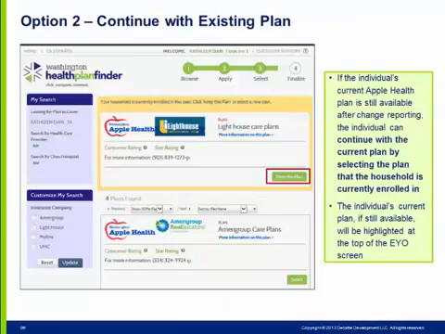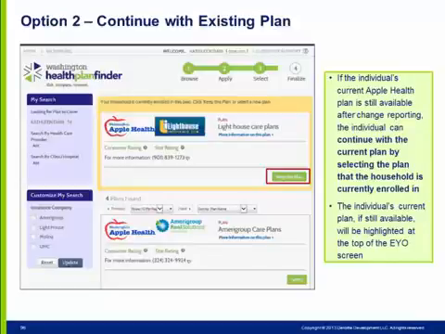If the individual's current Apple Health plan is still available, the individual can continue with the current plan by selecting the plan that the household is currently enrolled in. The individual's current plan, if still available, will be highlighted at the top of the EYO screen. If all members under Looking for Plan to Cover are eligible for the common current plan and it's available, it will be displayed and highlighted.